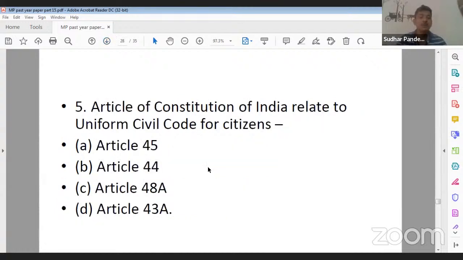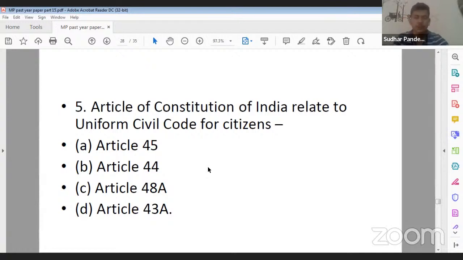Question number 5. Which article of the Constitution of India relates to the Uniform Civil Code for citizens? Option A, Article 45. Option B, Article 44. Option C, Article 48A. Option D, Article 43A. What should be the correct answer?